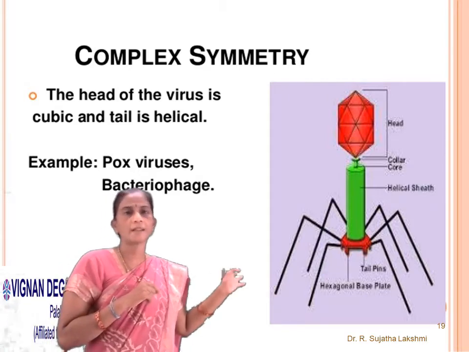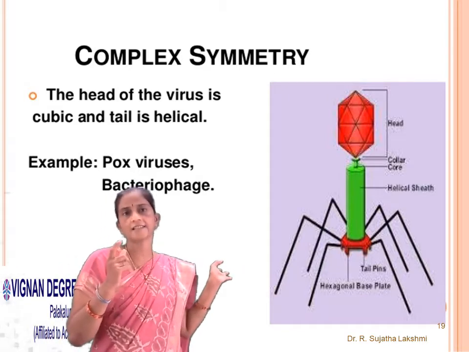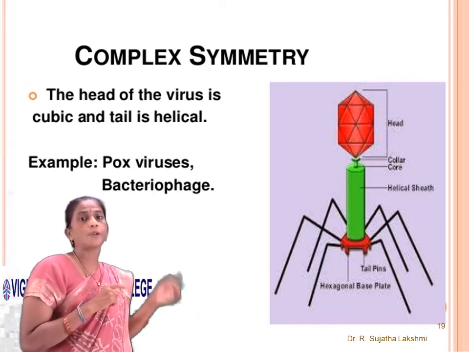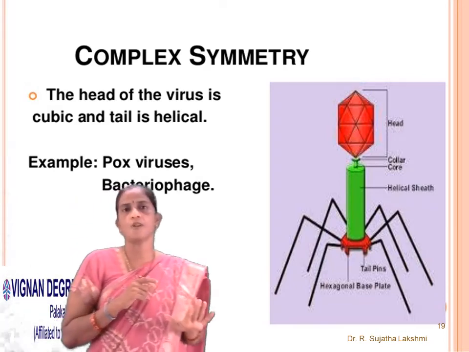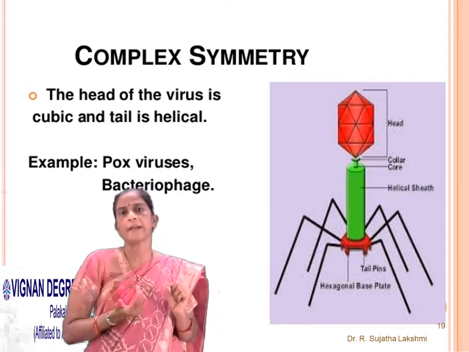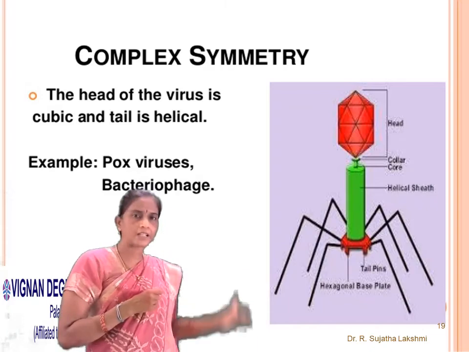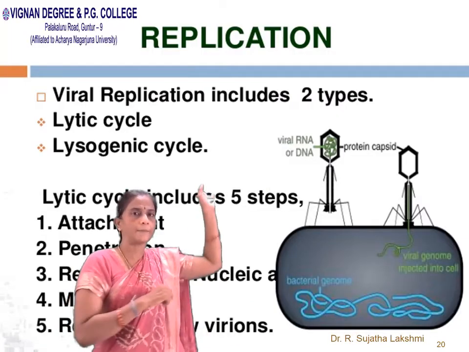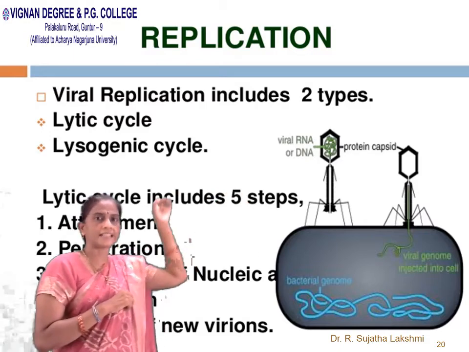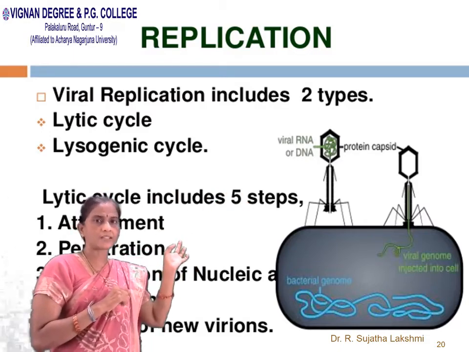Next, coming to the complex symmetry, the head of the virus is cubic and the tail is helical. Examples are pox virus and bacteriophage. Bacteriophage means the virus which infects bacteria. Coming to replication, viral replication includes two types: one is the lytic cycle and the other is the lysogenic cycle.